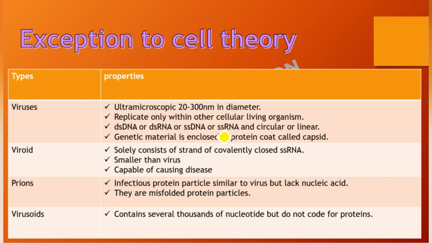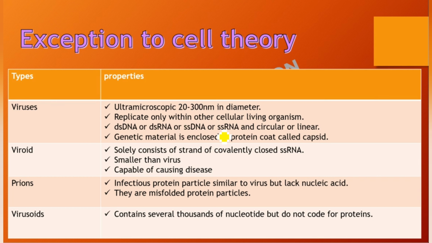Then comes the second structure, that is viroid. So what are viroids? They are strands of covalently closed single-stranded RNA, and viroids are smaller than viruses, and they are capable of causing disease, means they can cause a disease.